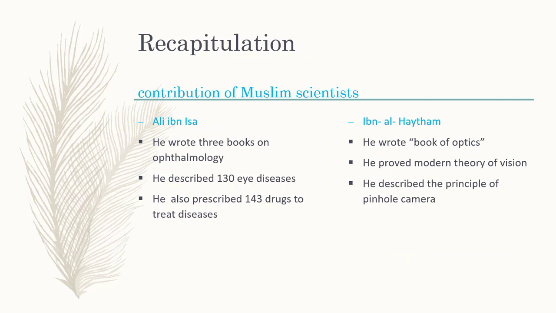Contribution of a Muslim scientist. We have studied about the contribution of Ali ibn Isa and Ibn al-Haytham. Ali ibn Isa, he wrote the 3 books on ophthalmology. He described 130 eye diseases. He also prescribed 143 drugs to treat diseases. Ibn al-Haytham, he wrote Book of Optics. He proved modern theory of vision. He described the principle of pinhole camera.